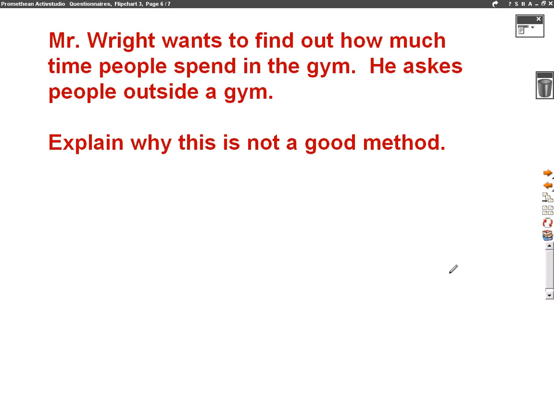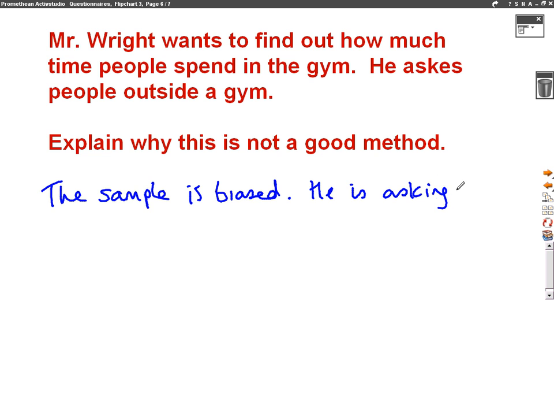Mr. Wright wants to find out how much time people spend in the gym. He asks people outside a gym. Explain why this is not a good method. Well, again, it's the same thing, isn't it? He's asking people outside a gym, people who are going to the gym. So he's only asking one type of people. So the problem is the sample is biased. So it's exactly the same. The sample is biased. He is asking only one type of people.